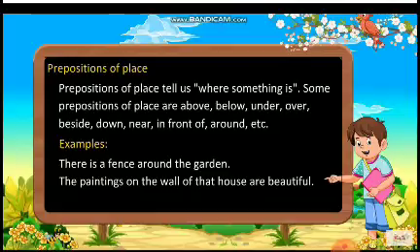Now, prepositions of place tell us where something is. Some prepositions of place are above, below, under, over, beside, down, near, in front of, around, etc. Here are examples. There is a fence around the garden. Where is the fence? Around the garden. The paintings on the wall of the house are beautiful. So, where are the paintings? On the wall.